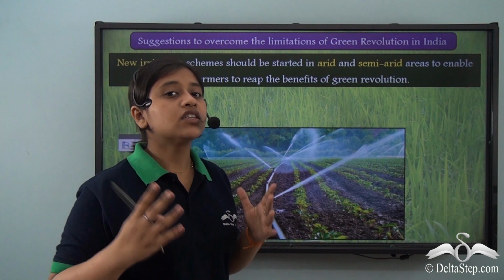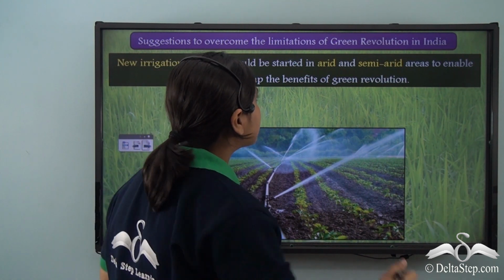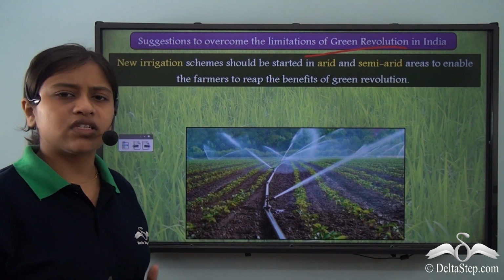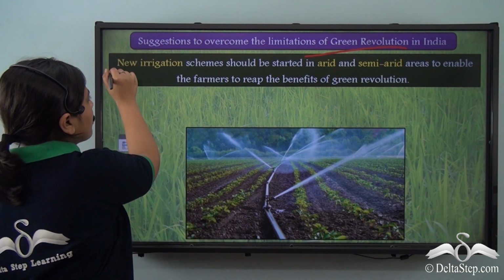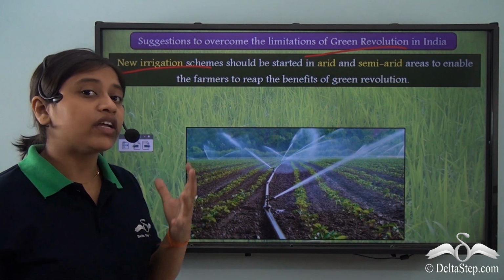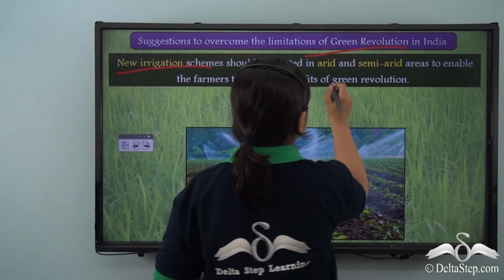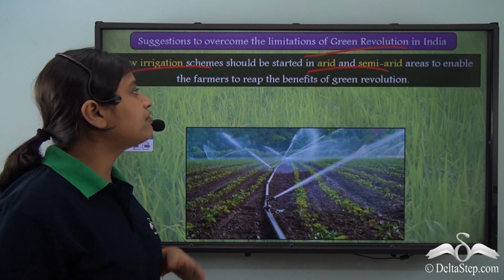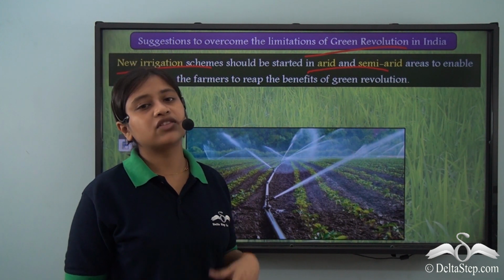So now there are a few suggestions to overcome the negative impacts of the Green Revolution, especially in India. And what are these? Firstly, new irrigation schemes were to be started in the arid and semi-arid regions that enable farmers to reap the benefits of agriculture.